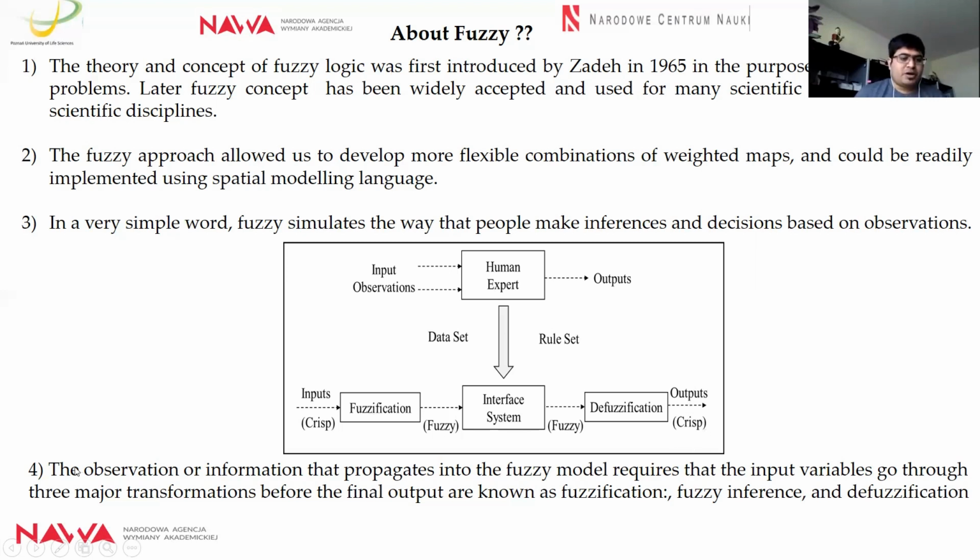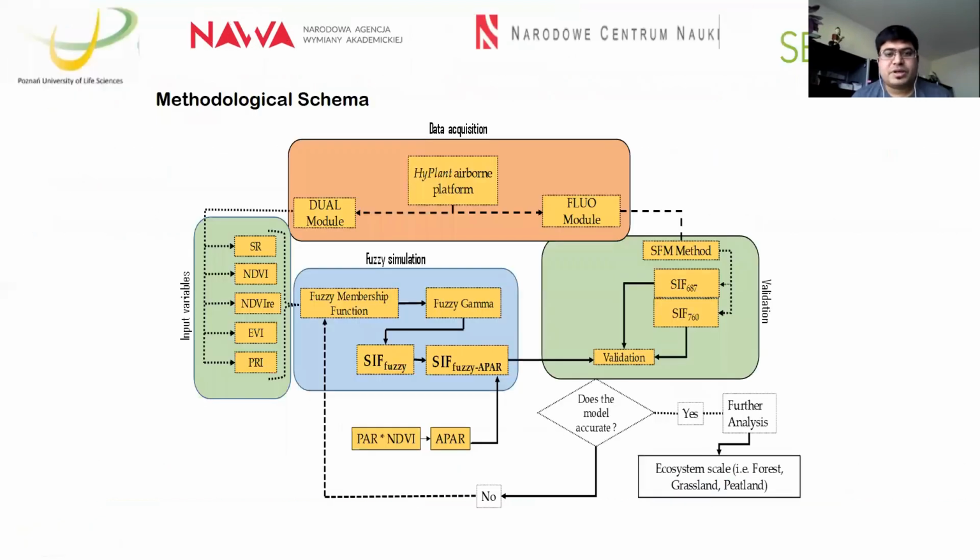So the propagation of information into the fuzzy model requires the input variables to go through three major transformations, as I mentioned: fuzzification, the fuzzy inference, which is the processing system, and lastly the defuzzification, before coming to the output of the results. So this is a very brief overview of the fuzzy model.